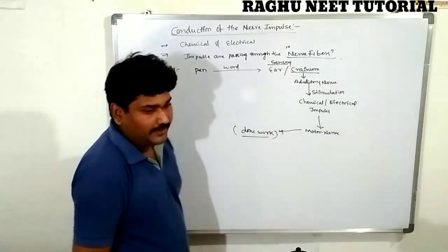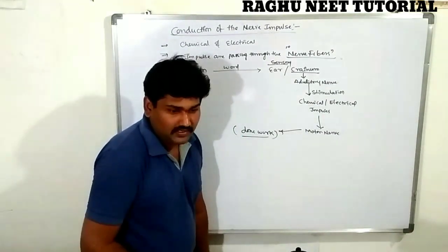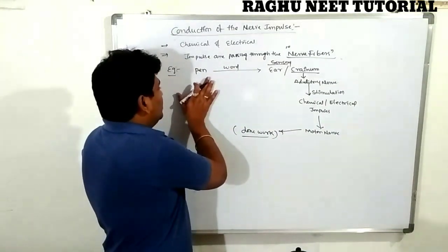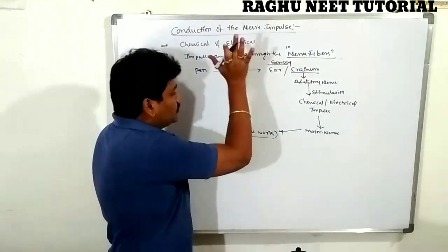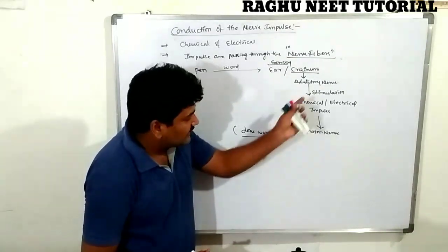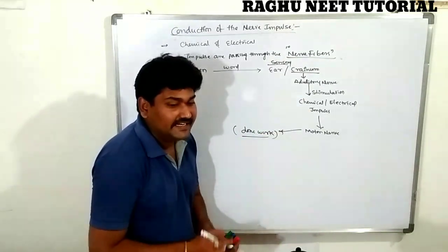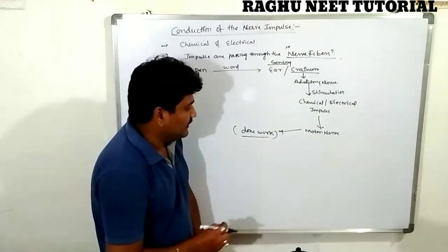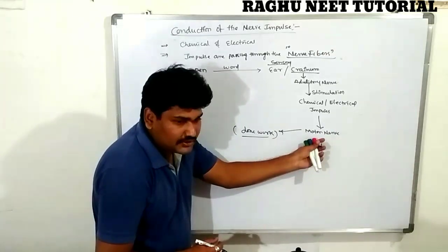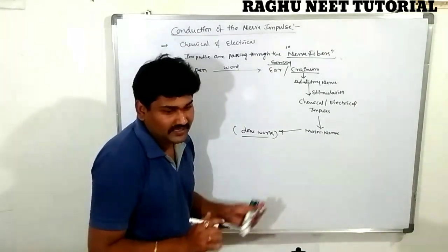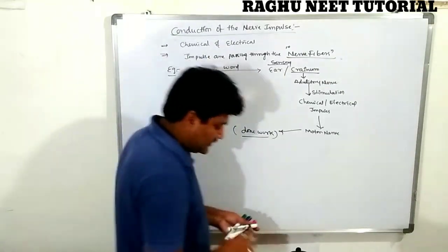So this is known as the conduction of the impulse. Are you clear? The word enters into your ear, the ear containing the sensory organ, the auditory nerve is stimulated and releases some kind of chemical and electrical impulse. The impulse enters the motor nerve, the motor nerve becomes activated, and the work is done. That is known as conduction of the impulse.